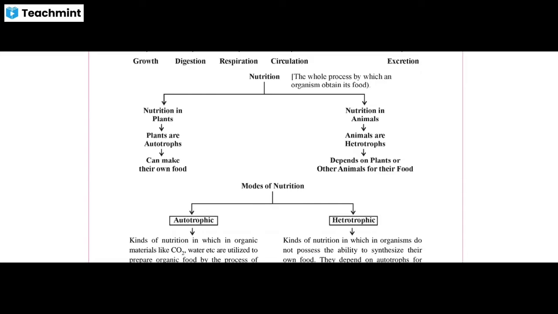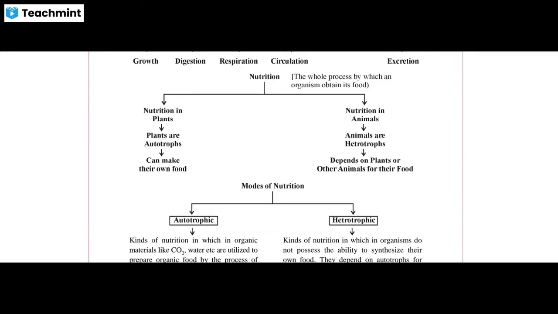Now, how do animals get nutrition? Animals are heterotrophs. Hetero means other and troph means nutrition, so other nutrition. They cannot prepare their own food. They depend on others, on plants and animals, for their food. So they are heterotrophs.